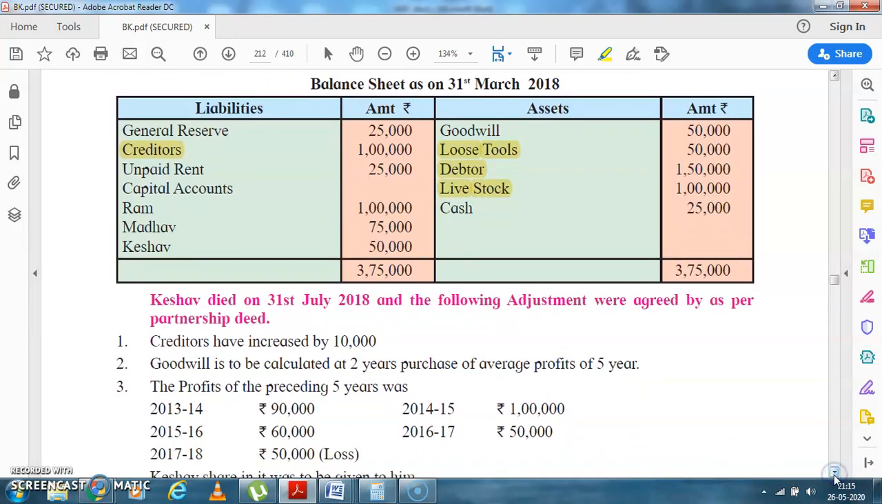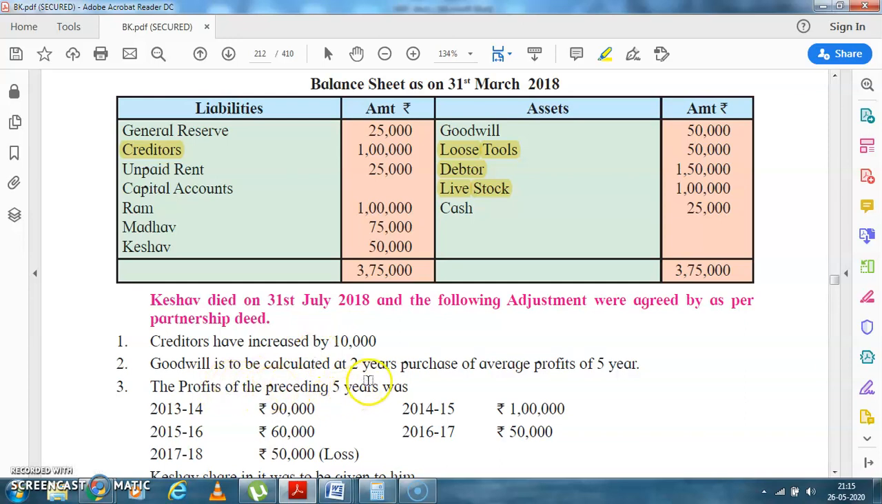Keshav died on 31st July. See, Keshav expired on the date 31st July. And the following adjustments were agreed as per the deed. Creditors have increased by 10,000. See, there is an increase in creditors. I've already told you, when the creditor increases, it is a loss for you. Creditor decreases, it is a profit for you.